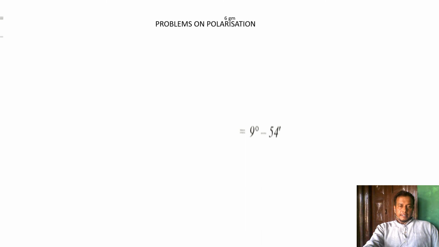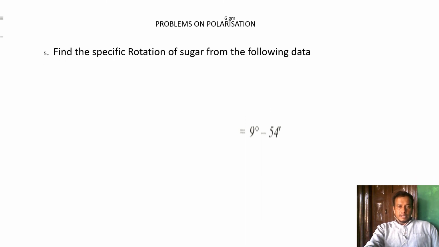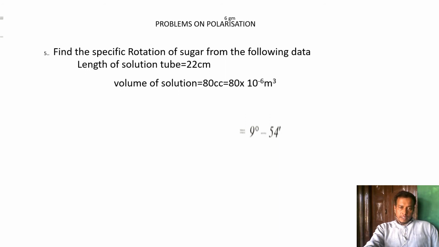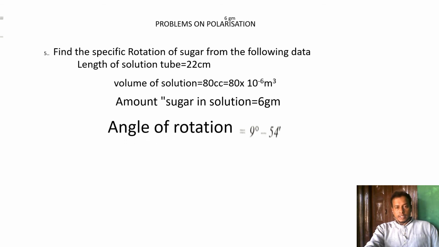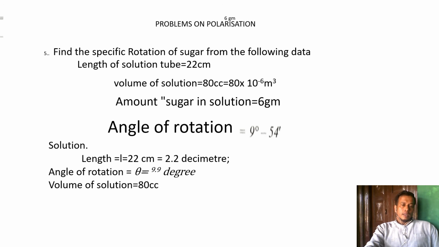For the next problem, find the specific rotation of sugar from the following data. The length of the tube is given as 22 centimeter. The volume of the solution is given. The amount of sugar is 6 gram, and the angle of rotation is 9 degree 54 minute. Given these conditions, let us calculate the specific rotation.